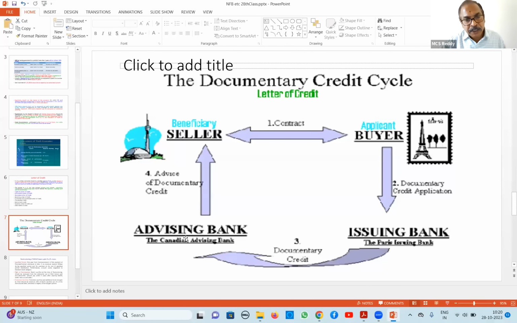SWIFT means Society for Worldwide Inter-Financial Telecommunication. Normally, international transactions we send through SWIFT message. So we will send a SWIFT message to the advising bank. This advising bank will tell this fellow, we received a SWIFT message, LC opened by your customer. Now you can prepare and send material, so that on due date, you present us documents, we will send to this bank and collect the amount. That's what this fellow says.